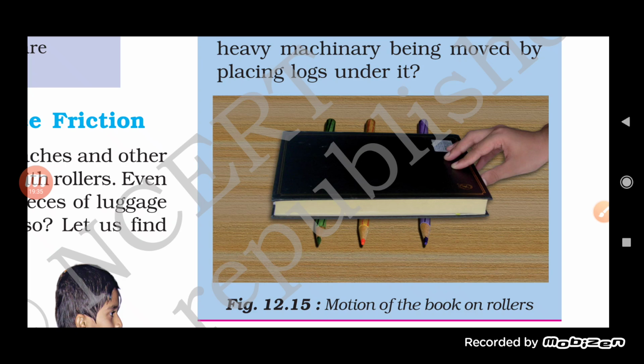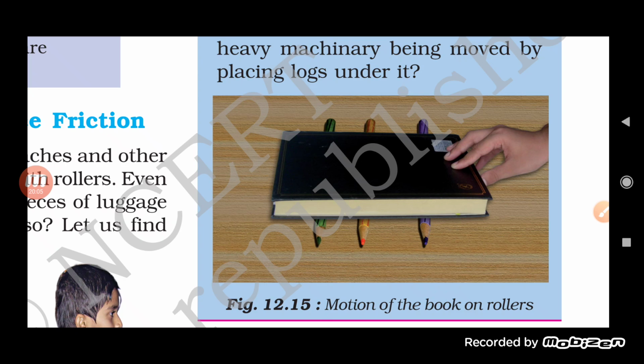Suppose you keep a book on the surface of a table and try to push it. Then you take three pencils, keep them a little far apart from each other, and keep the book over them. Now, is it easy to push or pull the book? You will find that when we keep the pencils and try to push it, it is quite easy for us to do so.